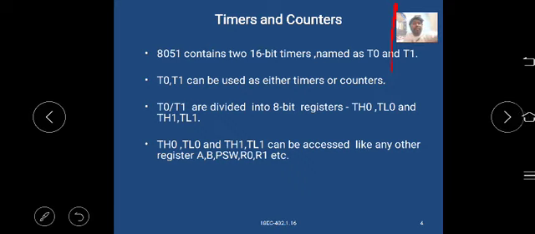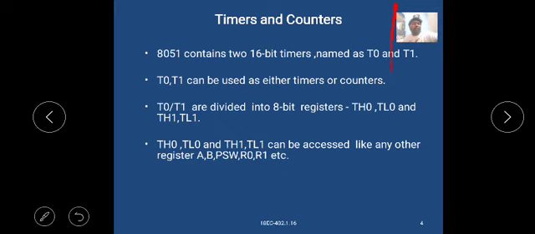The 8051 contains two 16-bit timers named T0 and T1, which can be used as either timers or counters.